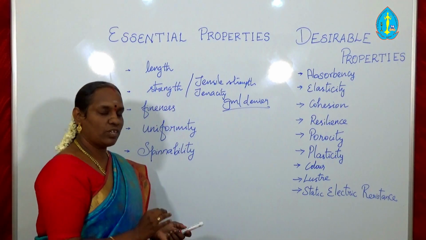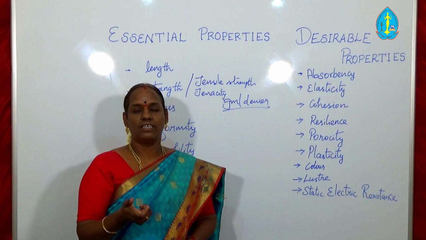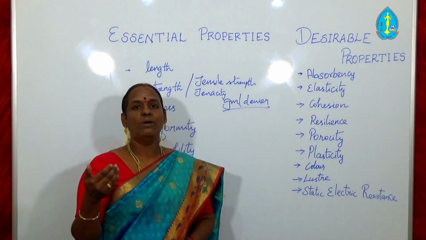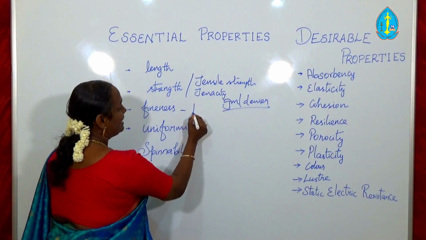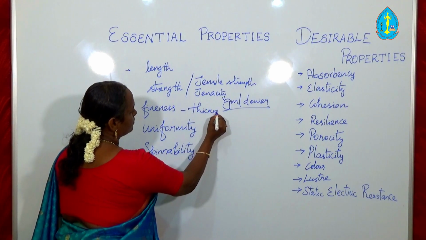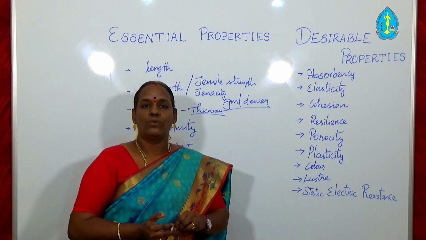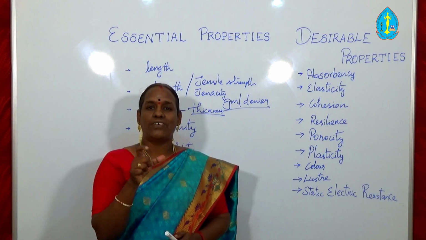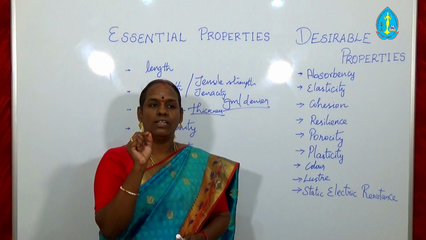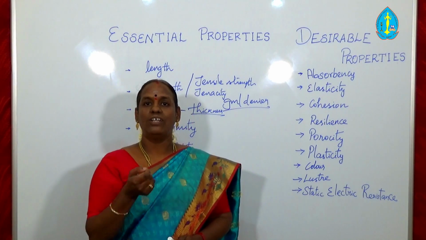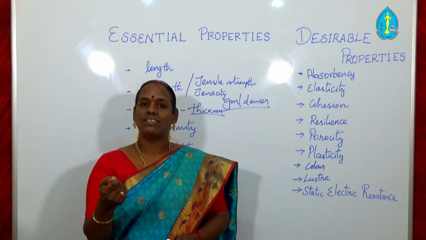Okay, next we can see about the fineness. In the case of natural fiber, fineness plays a major role, and the price of the fiber is also based on the fineness and length. Fineness means thickness of the fiber. In the case of cotton fiber, the fineness is based on its thickness. The finer fiber costs more, and coarser fiber, coarser meaning very thick yarn, costs less.